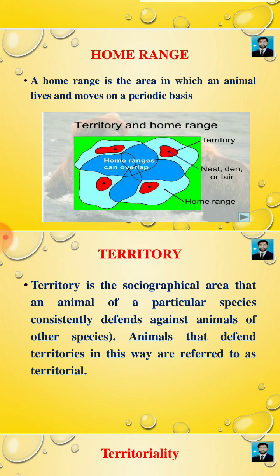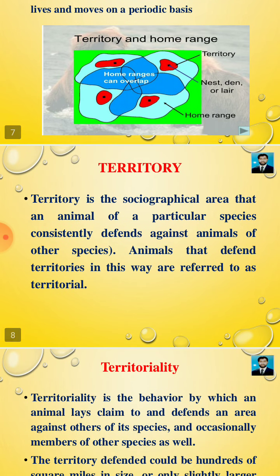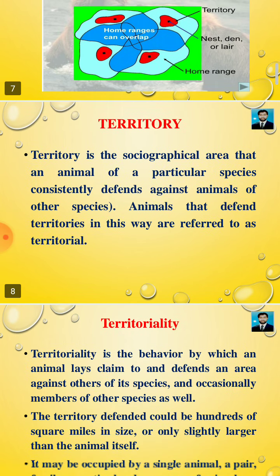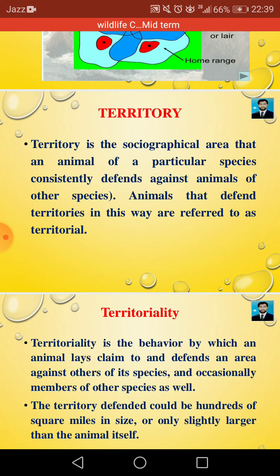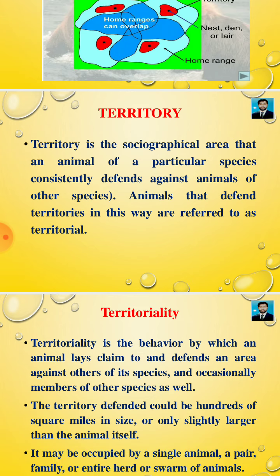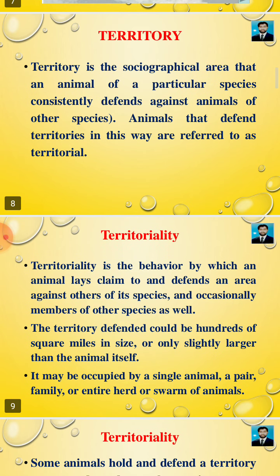Home ranges can overlap with each other. Territory. Territory is the socio-geographical area that an animal of a particular species consistently defends against animals of other species. Animals that defend territories in this way are referred to as territorial. Clear?